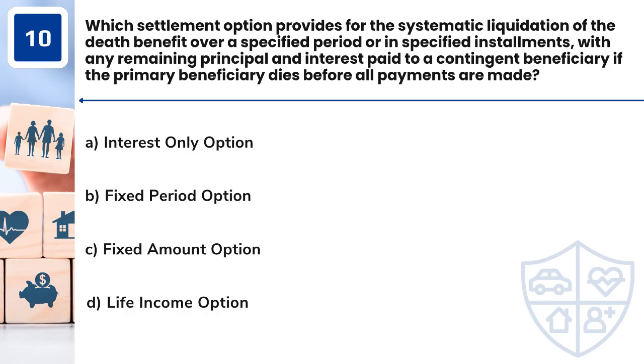Question 10. Which settlement option provides for the systematic liquidation of the death benefit over a specified period or in specified installments, with any remaining principal and interest paid to a contingent beneficiary if the primary beneficiary dies before all payments are made? A. Interest-only option. B. Fixed period option. C. Fixed amount option. D. Life income option.